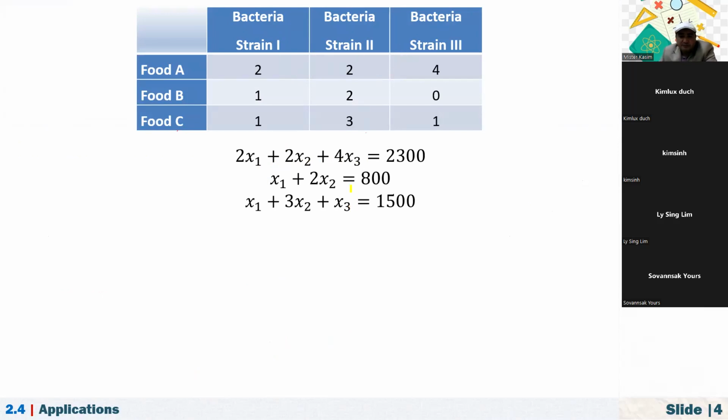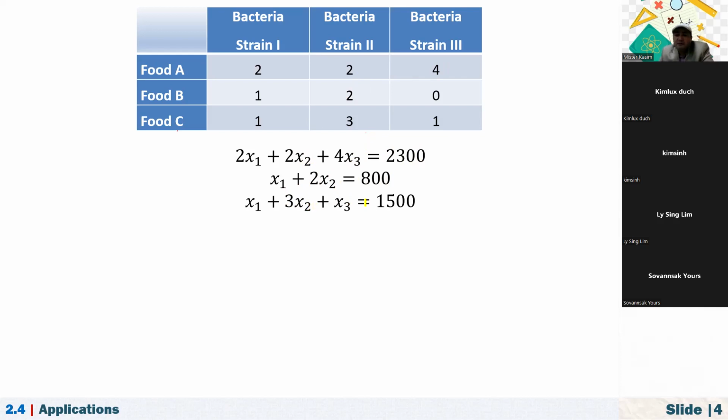If strain 1 eats 2 units of food A, and we have X1 bacteria, how many units of food A do they eat? It is 2 times X1, because we have X1 bacteria and each one eats 2 units. And how about strain 2? It is 2 times X2, because we have X2 strain 2 bacteria. And how about strain 3? It is 4 units, and here we have X3, that's why we have 4 times X3. So altogether in food A, how much is given? 2,300 units. In a similar way for food B, X1 plus 2X2 equals 800,